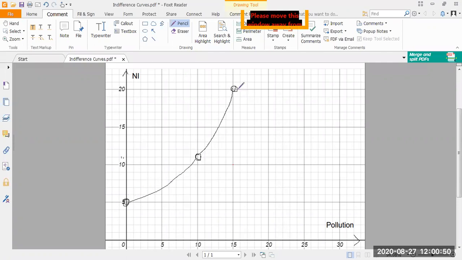So I can say that this curve that I have, which is not necessarily linear, and I'll tell you why, can be called the indifference curve. So if a nation is in this situation with 0 units of pollution and 5 units of national income, with 10 units of pollution and 11 units of national income, and with 15 units of pollution and 20 units of national income, the nation can be indifferent between these 3 points. So this is the national income of the country.